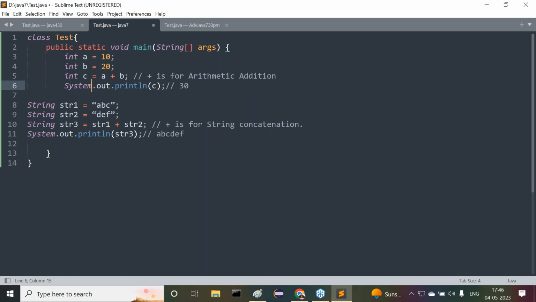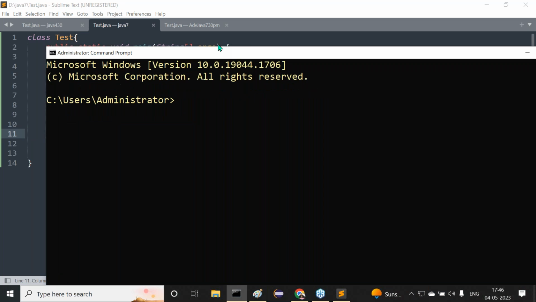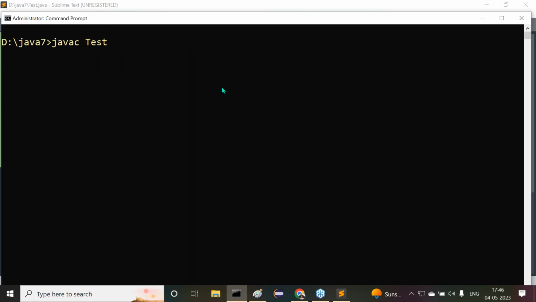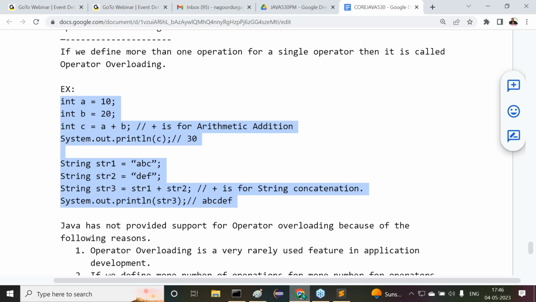System.out.println. Now observe carefully. This is the code here in Java 7. javac test.java. Wait one minute.